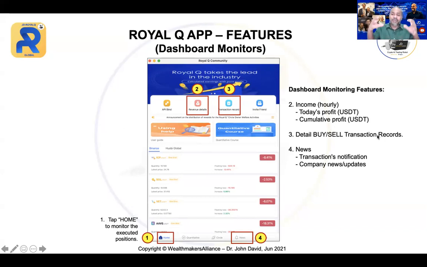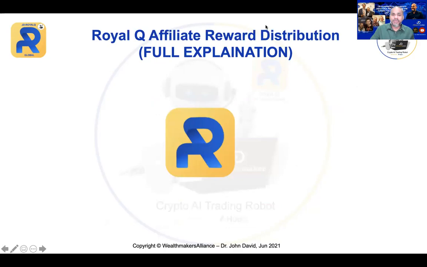All these numbers feed from Binance. Binance is feeding the information because the API connection allows collecting data from Binance, all right? And then you also have the news here, where you have the transaction notification, the company news, updates, announcements, and so on. Now, you will also see a menu button at the top here. These are all the recent announcements, so you can click up here and look into all the recent announcements the company is making, and some of the important upgrades will be announced there. All right, great. Now let me stop here.